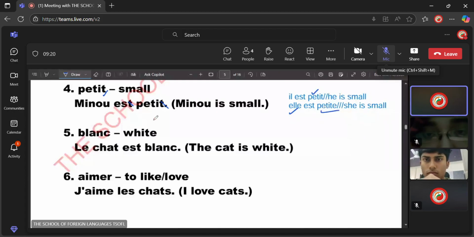For example, the word for white is blanc. Again, C is silent at the end. For example, le chat est blanc. The cat is white. Le chat est blanc. The cat is white.